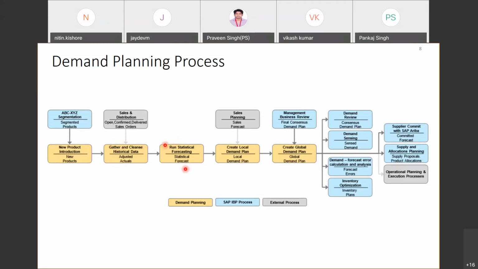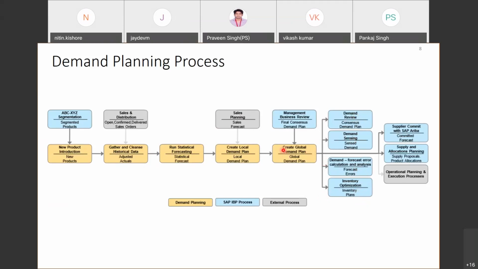And then we run the statistical forecasting. After doing the historical cleansing, we get the forecast number in the future. The cleansing happens in the past, and the forecast happens in the future timeline. Once the statistical forecasting happens, we create the local demand plan. We'll see what the meaning of local demand plan is in the template. And then we create the global demand plan. Once the global demand plan is created, it is sent across to various subsequent processes. It goes to your demand review process, to demand sensing, to error calculation, and also to inventory optimization.